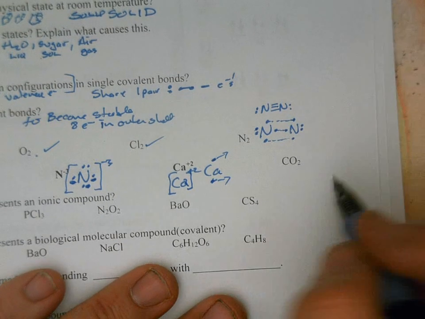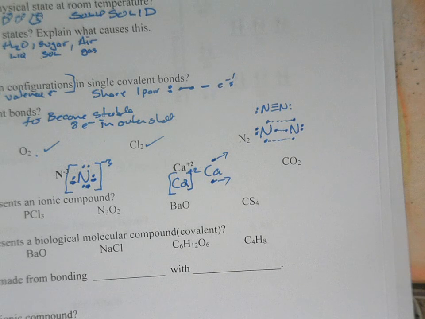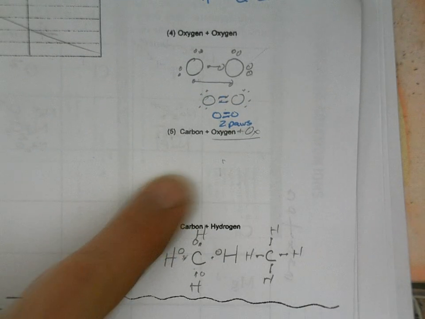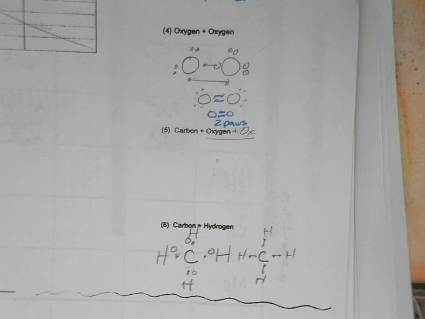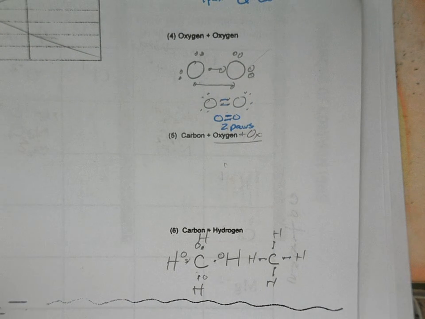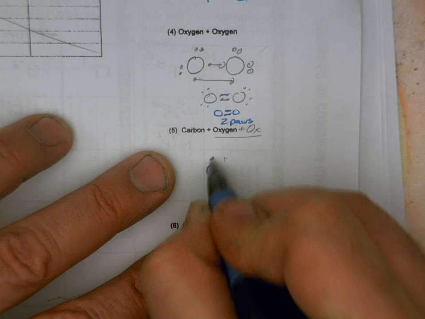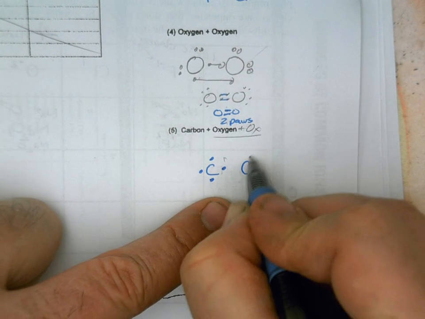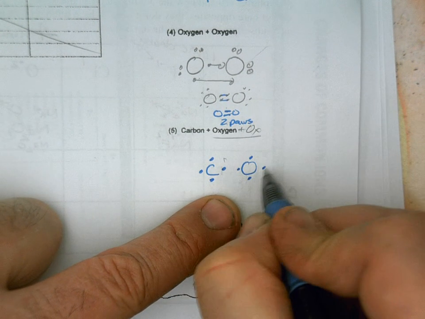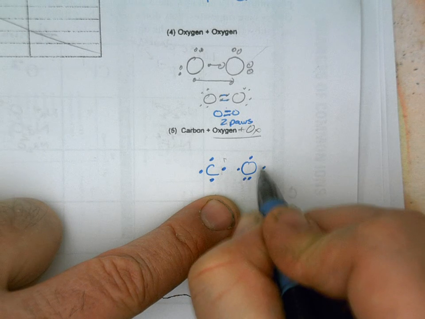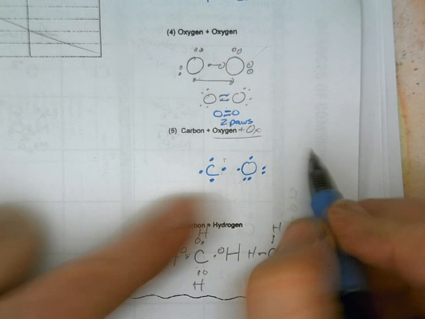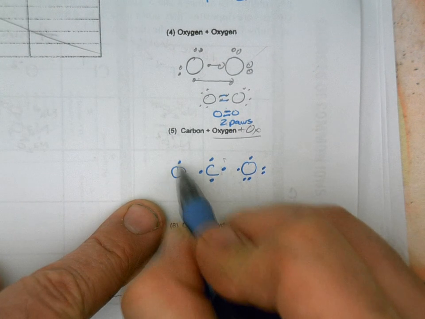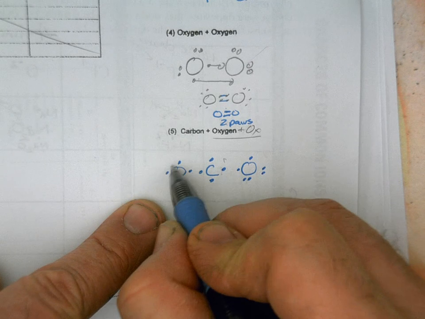Carbon dioxide, I think didn't we do one of those? Well, we were supposed to do it here, so I'm going to do it. This is on your bonding basics page. Carbon, 1, 2, 3, 4. Oxygen, 1, 2, 3, 4, 5, 6. I'm purposely putting the paired electrons away so they're not getting in our way. 1, 2, 3, 4, 5, 6.